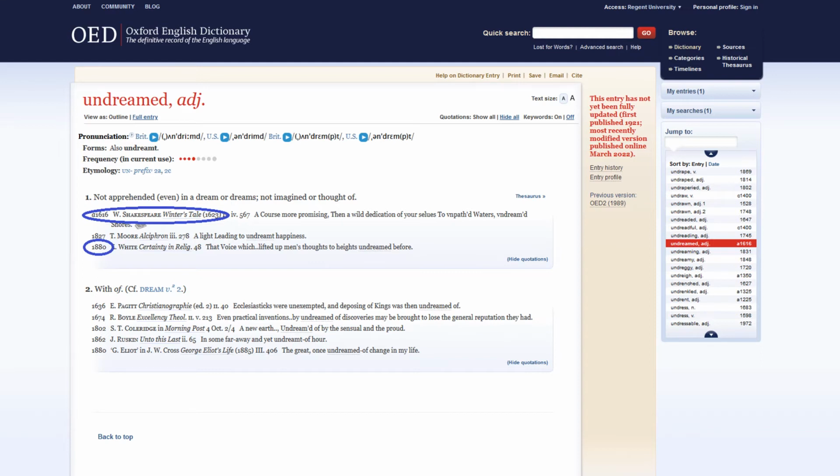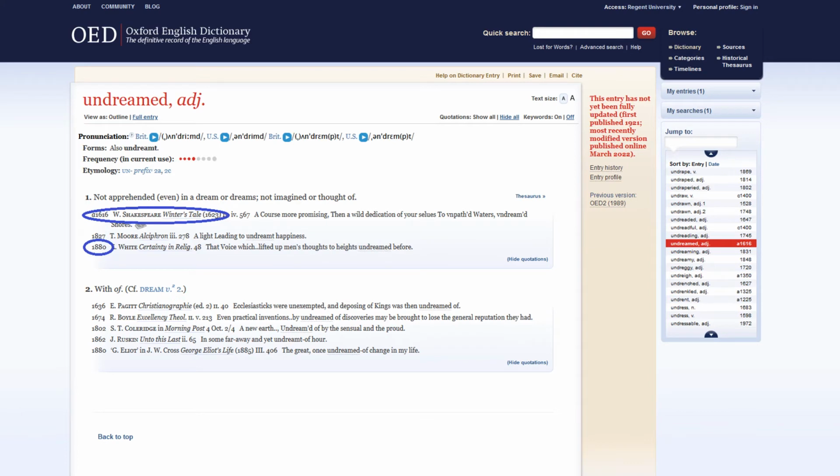And we see the first attestation of that word, the first evidence of the word being used in print, is 1623, probably either the folio or the quarto edition, 1623 edition of William Shakespeare's The Winter's Tale, which was perhaps performed in 1660. We also see that the word has been used recently, and by recently I'm thinking in the last 150 years or so.